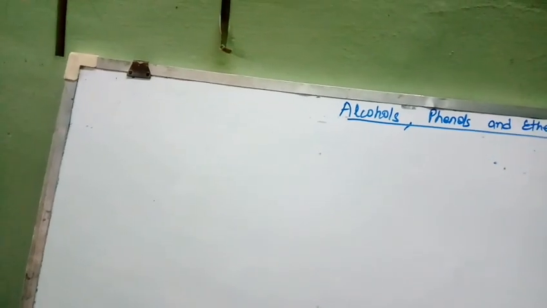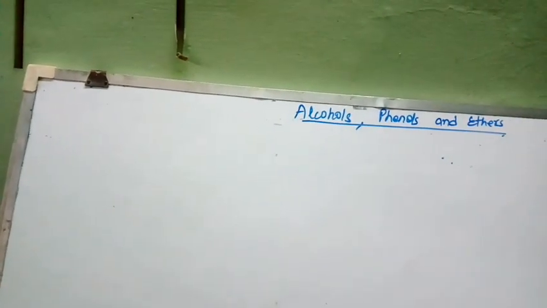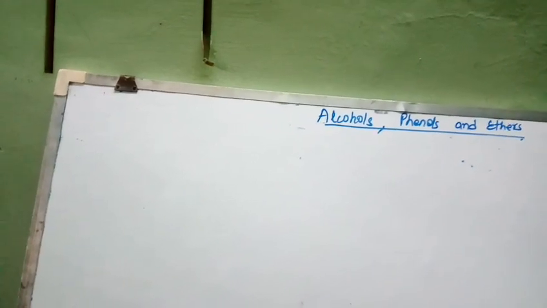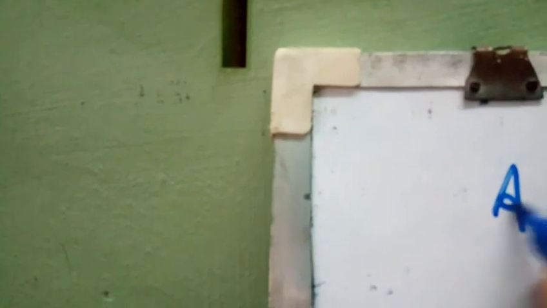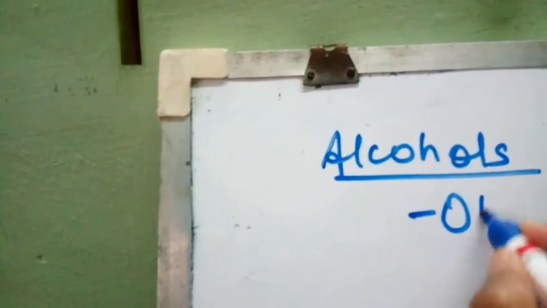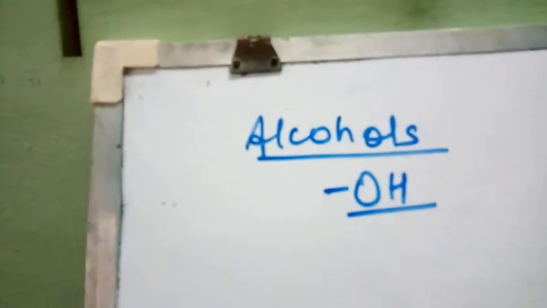So good evening students. We will study today alcohol, phenol and ether, that is 11th unit from your syllabus. So what compounds are known as alcohols? First of all we will study. Alcohols are the compounds which contain hydroxyl group. This OH group is known as hydroxyl group.